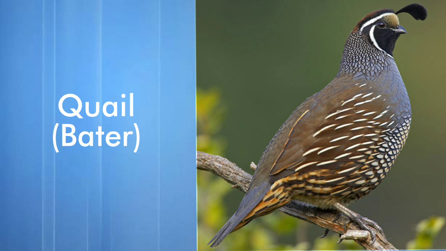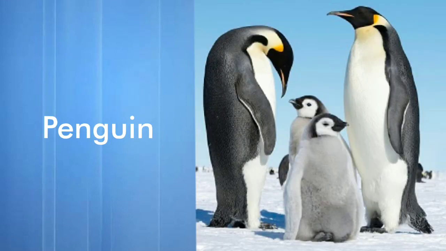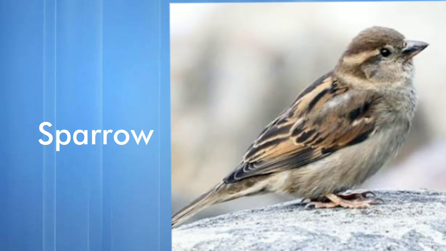It's a quail. What is it? It's a quail. We use it for animals and birds. Next one we have penguin. It's a penguin. What is it? It's a penguin. Next one we have sparrow. It's a sparrow. What is it?